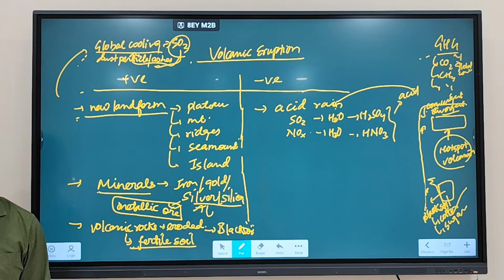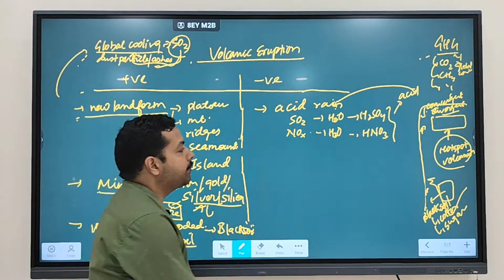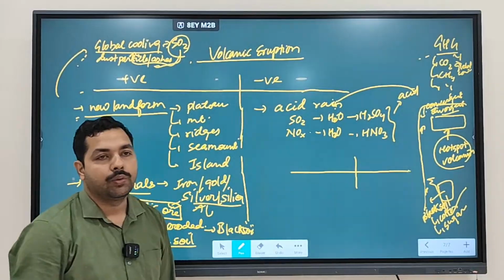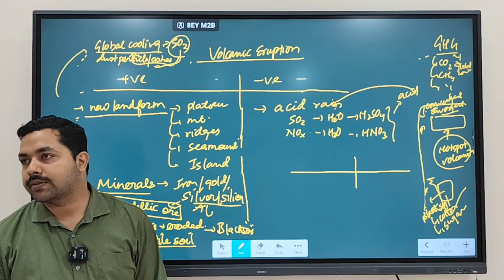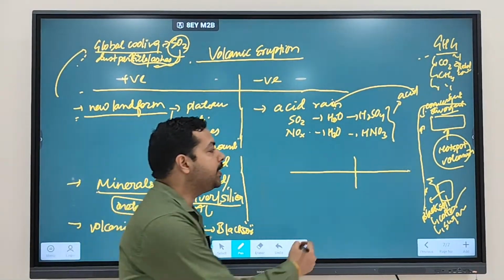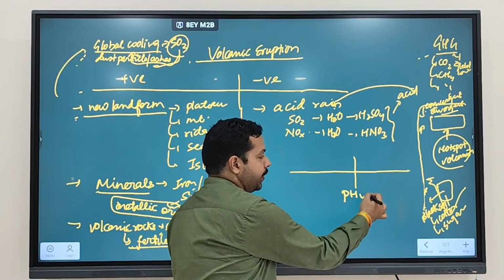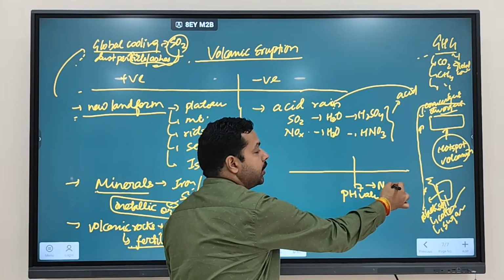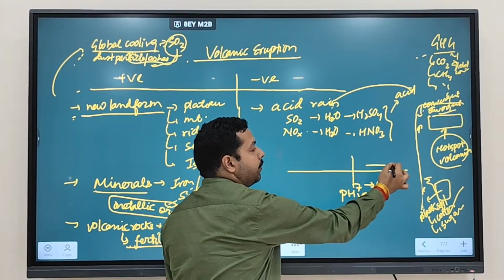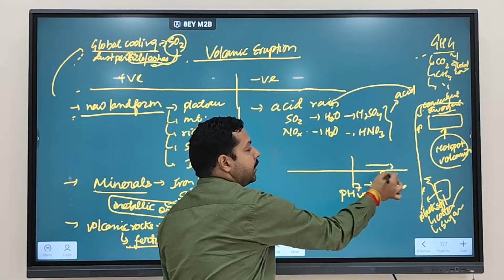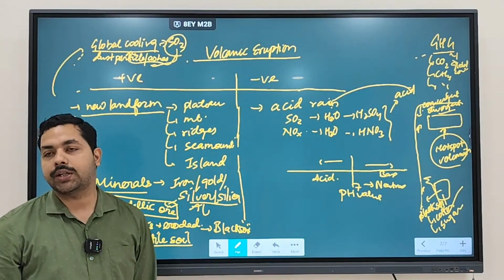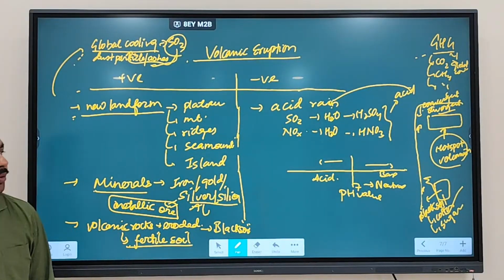Normally, we discussed when something is an acid and when something is a base. When something is an acid or a base, we try to measure the pH value. So generally, pH value 7 is referred to as what? Neutral. More than 7, it is base. Less than 7, it is going to be called what? Acid.